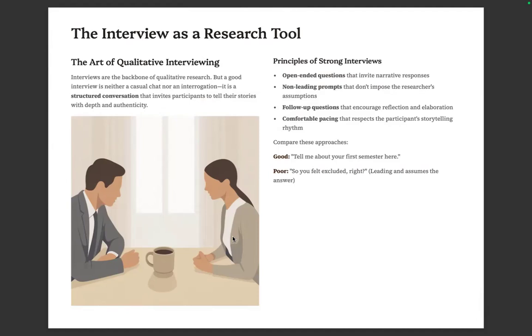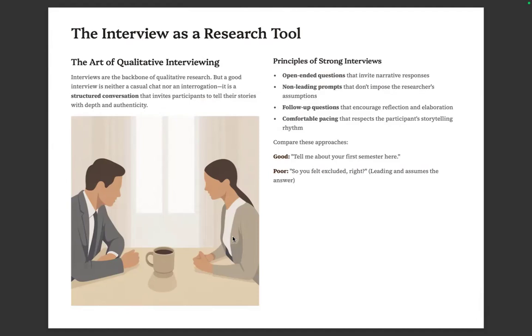We'll look at that in the conceptualization phase, or as early as that. But you have to ask follow-up questions to encourage reflection, done at a comfortable pacing to respect your participant's storytelling rhythm.